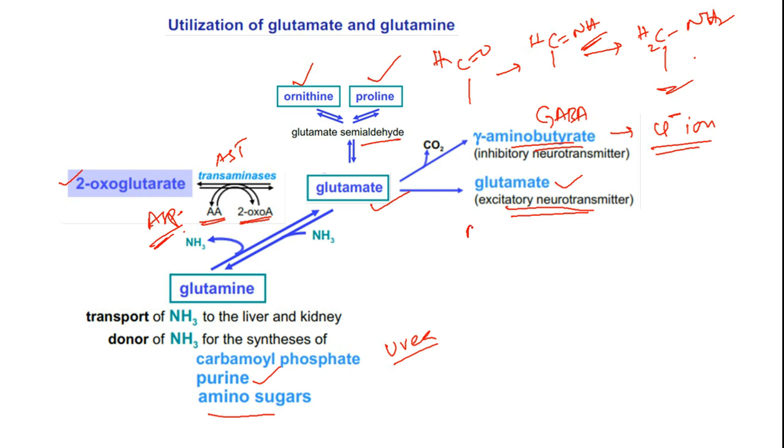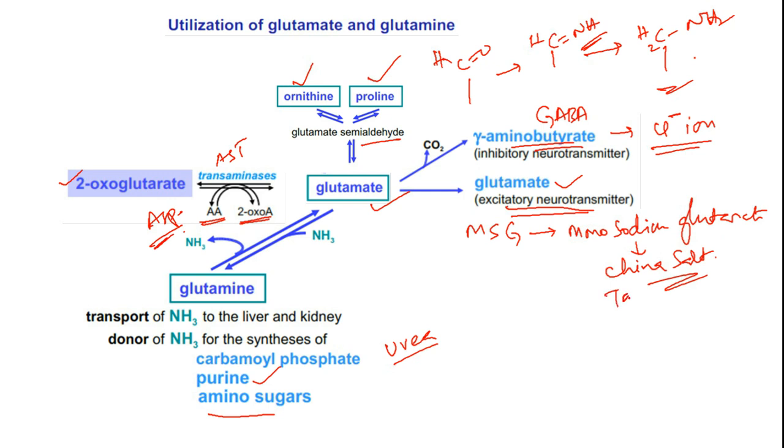One more important point I wanted to tell you is MSG. What is MSG? Monosodium glutamate. You all know this by its common name, China salt, or tasting salt.